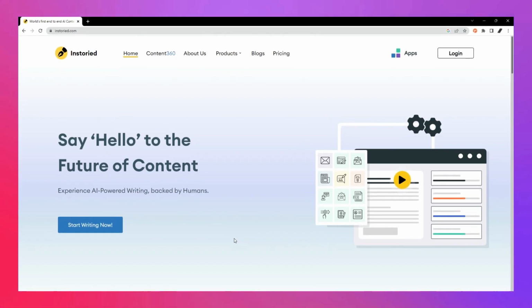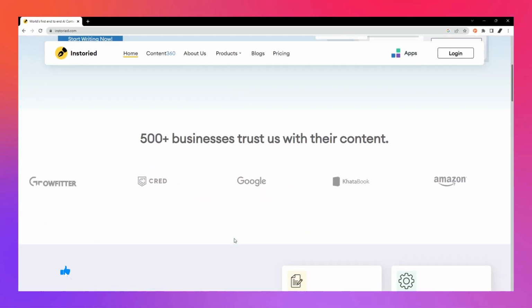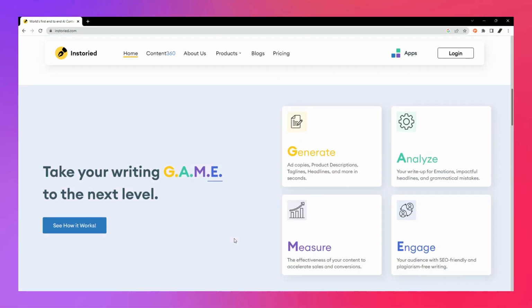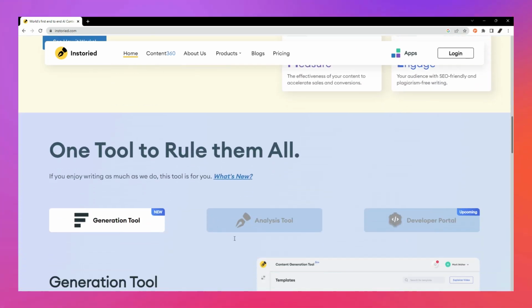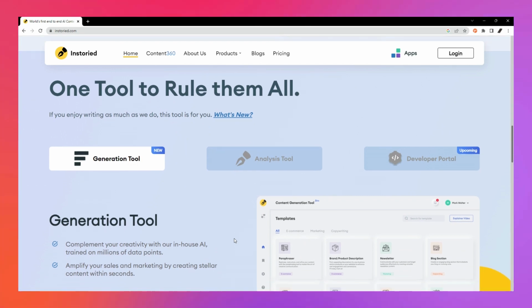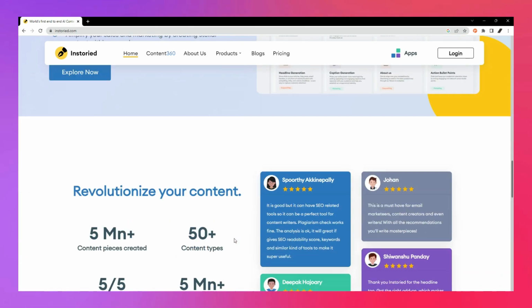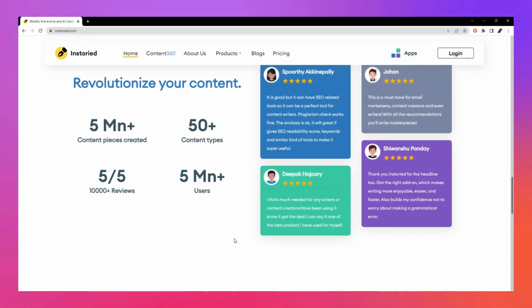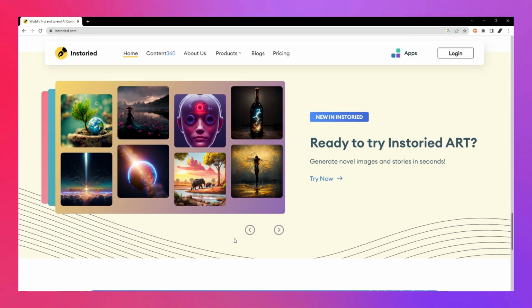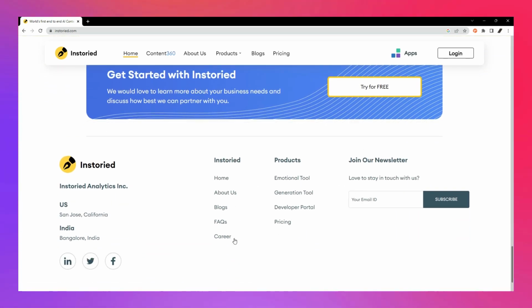Instoried is an artificial intelligence-powered content generating and assessment application. It assists you in creating SEO-friendly material and effectively enhancing the moods and tones of your content. In addition, you may create customized, error-free, and extremely adaptable material quickly. Instoried is aimed to assist companies in communicating with empathy. Instoried's mission is to assist people in creating high-quality content at scale, as well as to enable content production a quick and effective process for organizations and individuals.